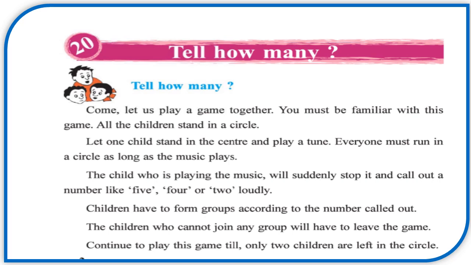Then they form a circle. Everyone must run in a circle as long as music plays. Then the child who is playing the music will suddenly stop it and call out a number like 5, 4 or 2 loudly.